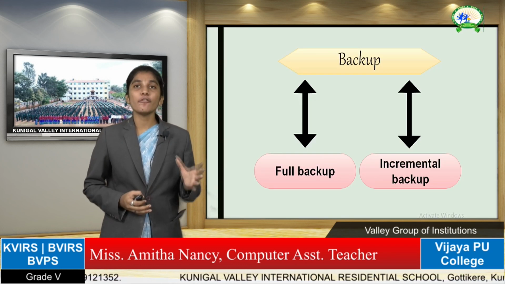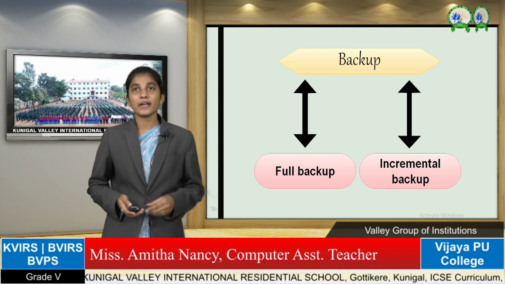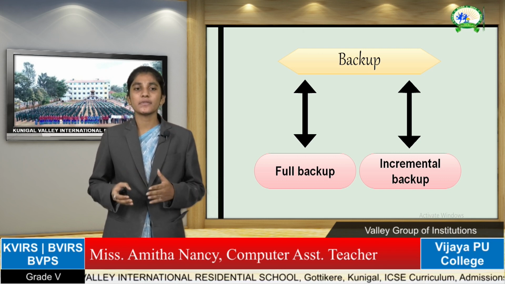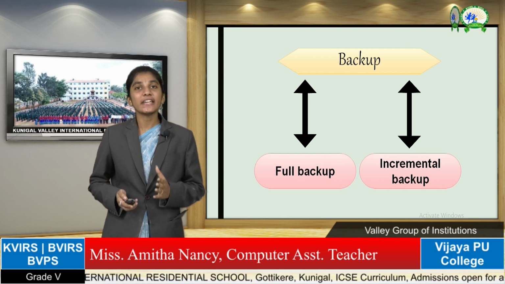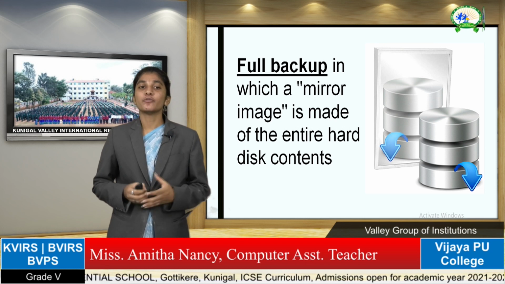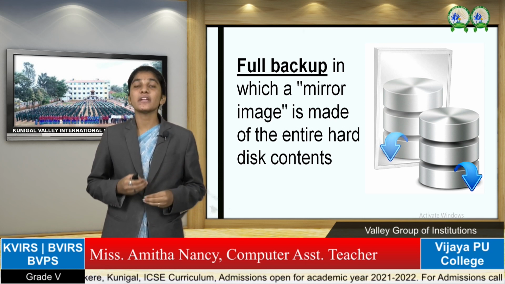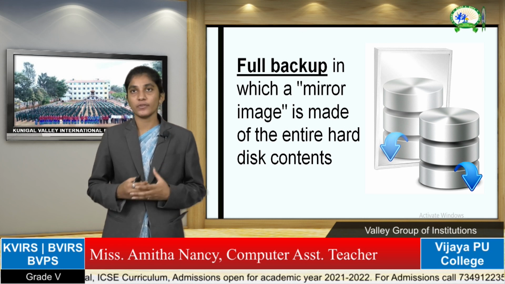In backup we have two different types: full backup and incremental backup. What is full backup? Full backup is a mirror image made of the entire hard disk content.